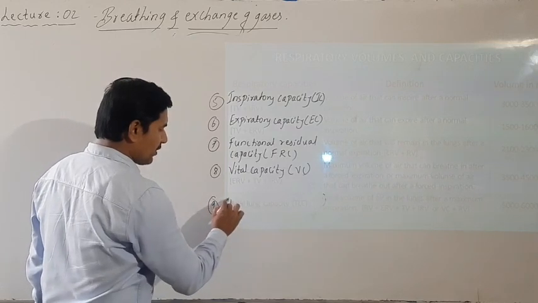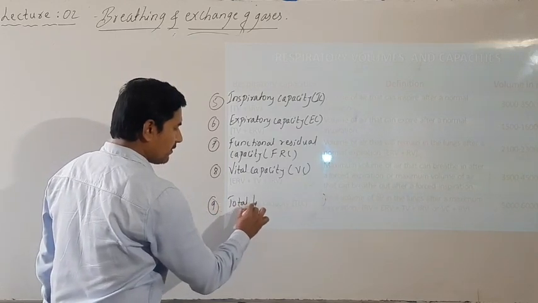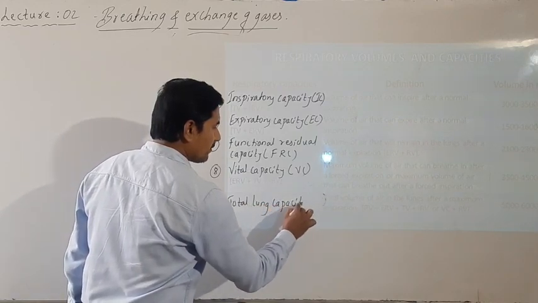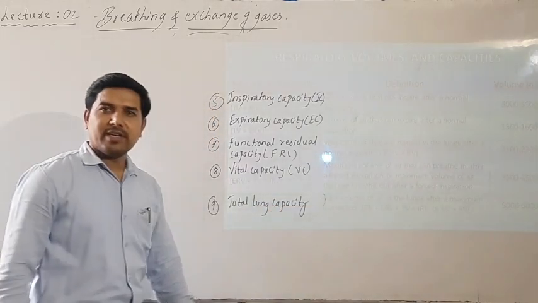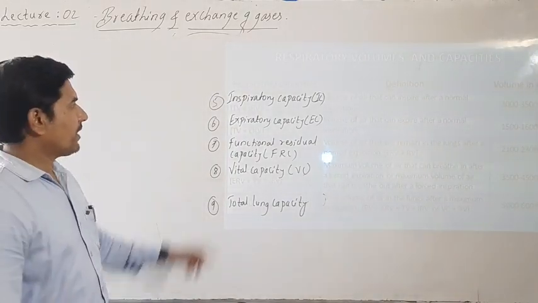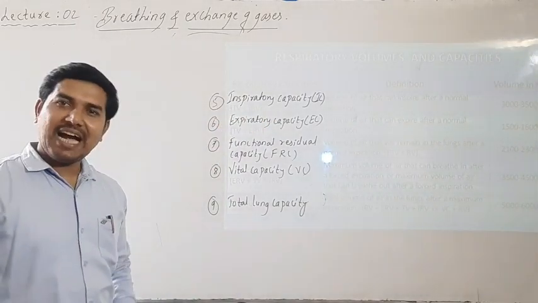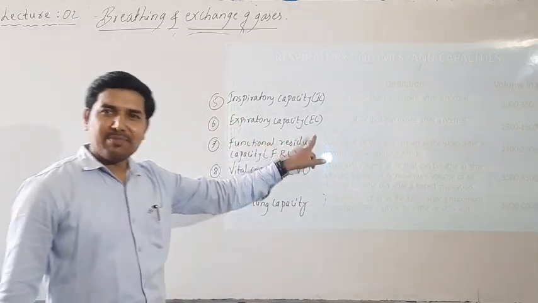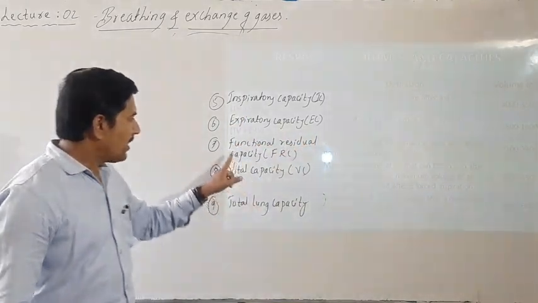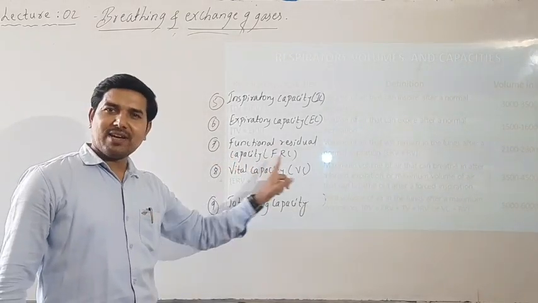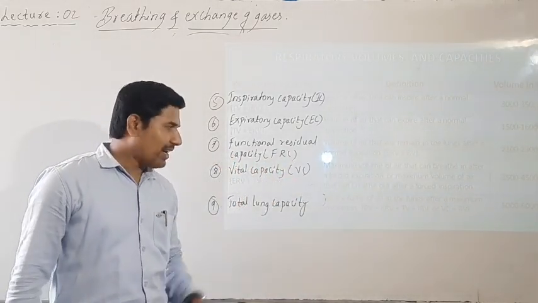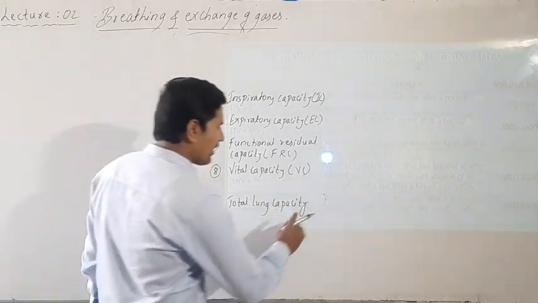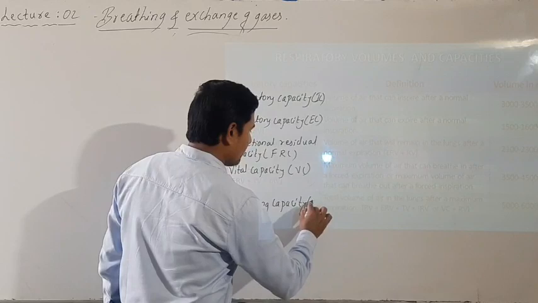The last one is called as total lung capacity. Okay, so these are the volumes: inspiratory capacity IC, expiratory capacity, which is abbreviated by EC, functional residual capacity FRC, and vital capacity VC, along with the total lung capacity, where we call it as TLC.